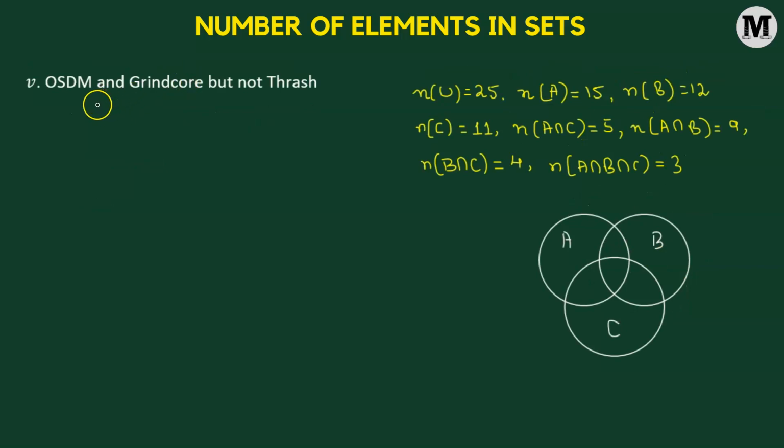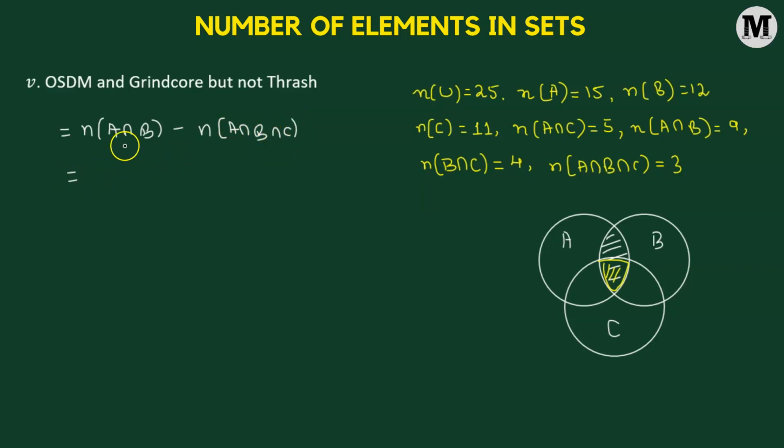Next, we need to find out the number of metalheads who listen to OSDM and grindcore but not thrash metal. So that will be equal to the number of listeners listening to old school death metal and grindcore. This is going to be this particular shaded region. So that's A intersection B. But we will be subtracting the number of individuals who listen to thrash metal. So that means we will be subtracting this particular region, which is the number of individuals listening to A intersection B intersection C.